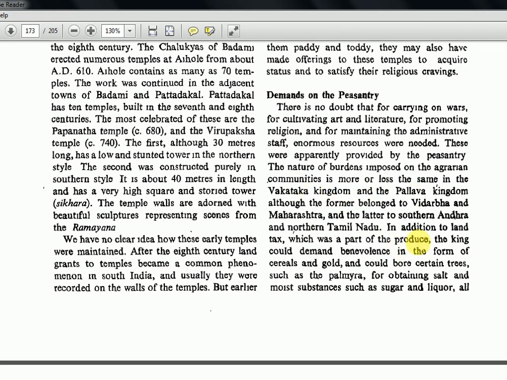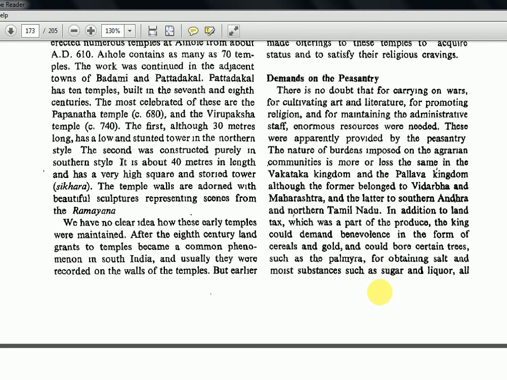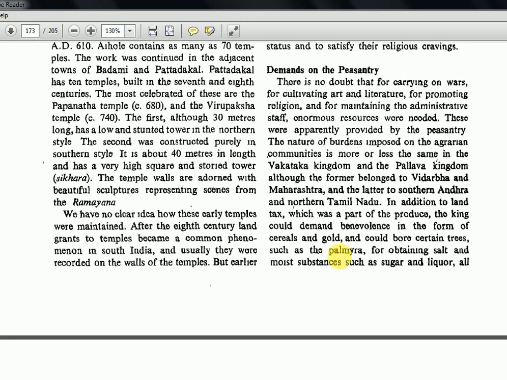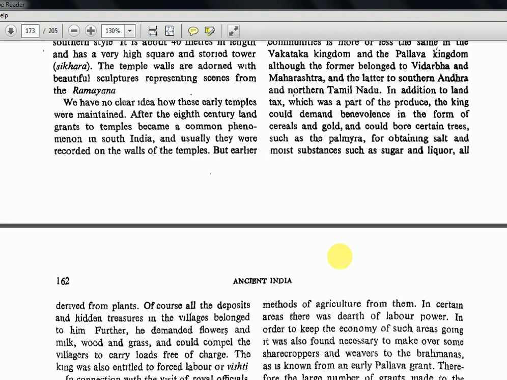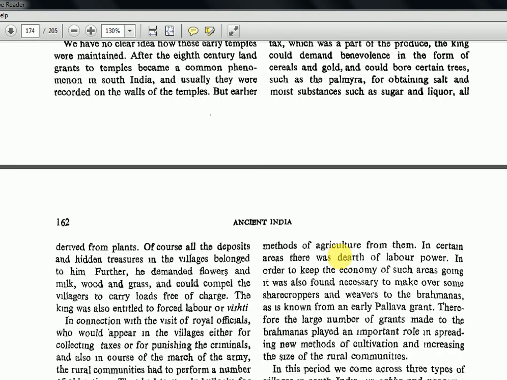In addition to land tax, which was part of the produce, the king could demand a benevolence in the form of cereals and gold, and could reserve certain trees such as the palmyra for obtaining salt and moist substances such as sugar and liquor. This Palmyra Island, there is a place on the world map if you know. Okay, try to tell in the comment section where Palmyra is located. It was asked in prelims once. So all derived from plants.